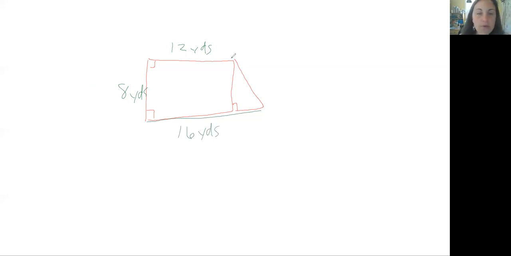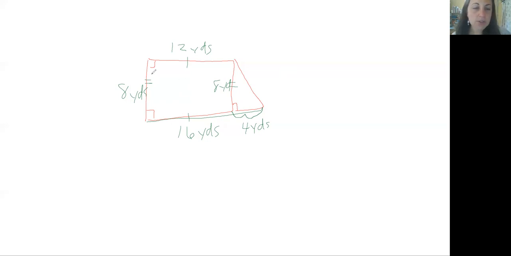Okay? And so if we know that this line is 12 yards, this line needs to be 12 yards. And so in order to figure out what this is, we need to do the 16 yards total, take away the 12 yards of this rectangle, and 16 take away 12 is 4. So this little thing is going to be 4 yards. Now, because this side is 8 yards, that also means that this side is 8 yards. Okay, now with that information, we should be able to do the 2 area problems that we need.